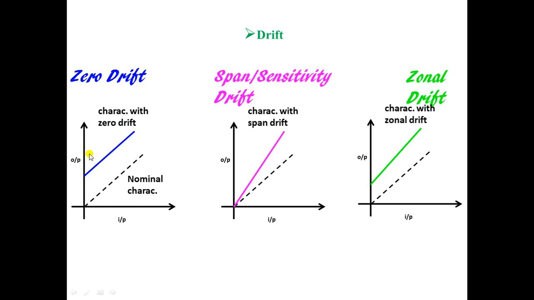I'll take an example of a weighing scale. A weighing scale is used to measure the body weight of a person. Suppose you want to measure your body weight and your actual body weight is 40 kgs. But if the weighing scale has a zero drift error in it, it will show you some other reading.